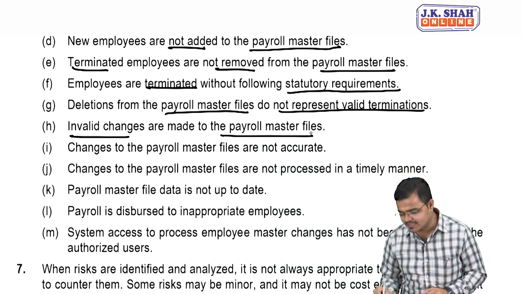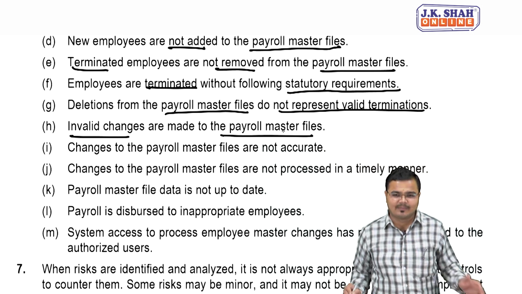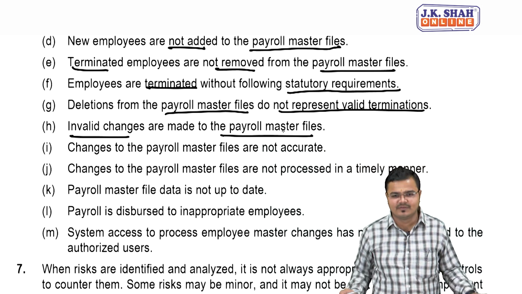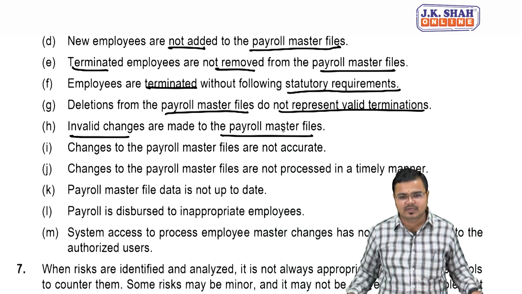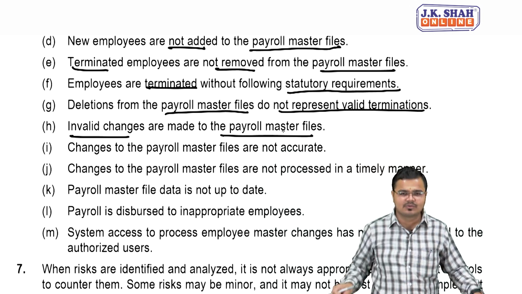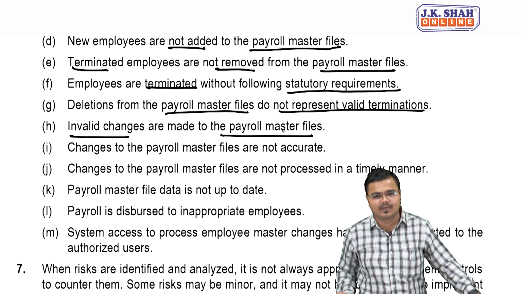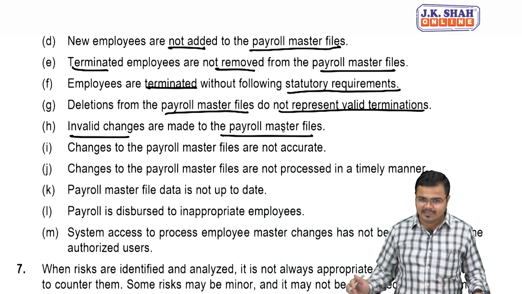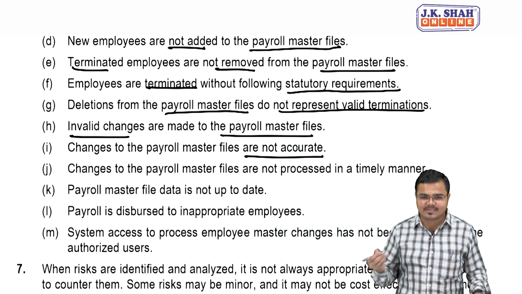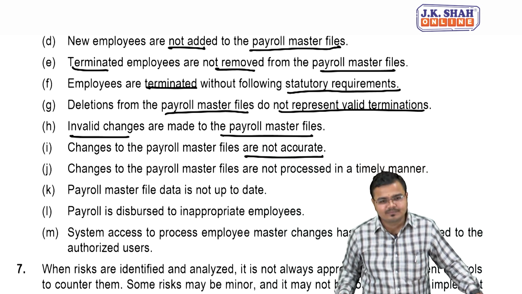Now what are the invalid changes? For example, we change the name of the employee, his designation, his basic salary or others, any attribute related to employee data. Suppose the changes we made are also not accurate.